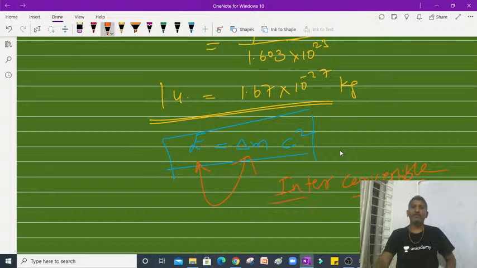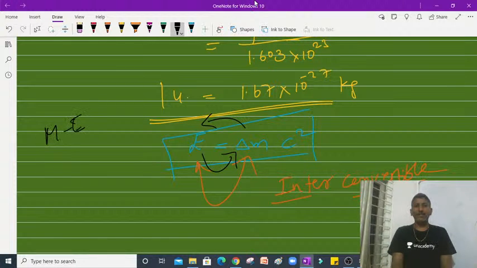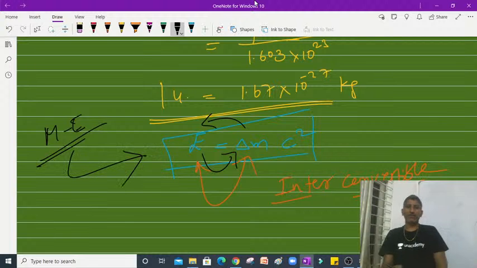Interconvertible means mass can appear as energy, and energy can also appear as mass. That is the mass energy equivalence relation. This is said to be the mass energy equivalence relation, right?